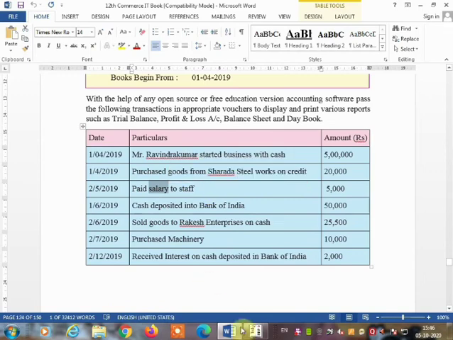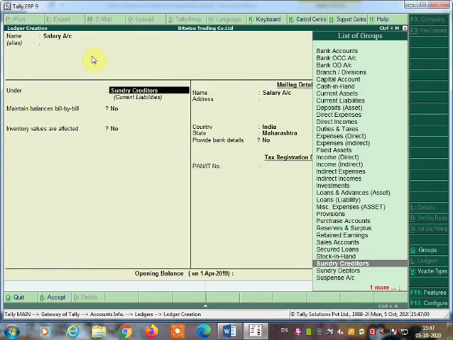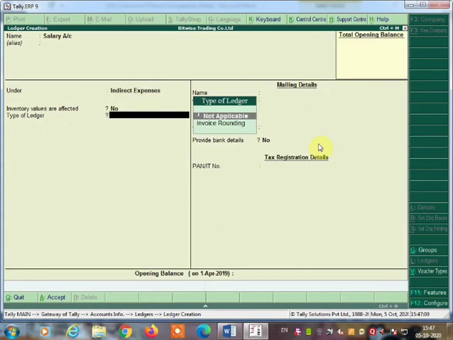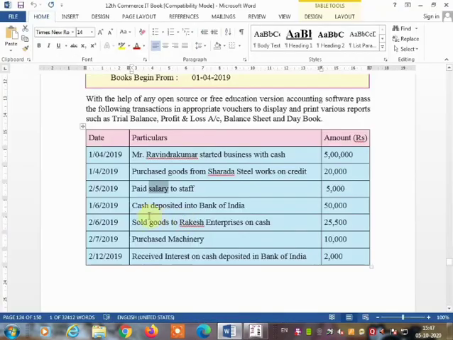So salary account we are going to create now. Salary account, under indirect expenses. Here you are going to find it from this indirect expenses, because salary we are going to pay after the month. So salary account is over. Next transaction is given, that is cash deposit into Bank of India. So Bank of India account debit to cash account.